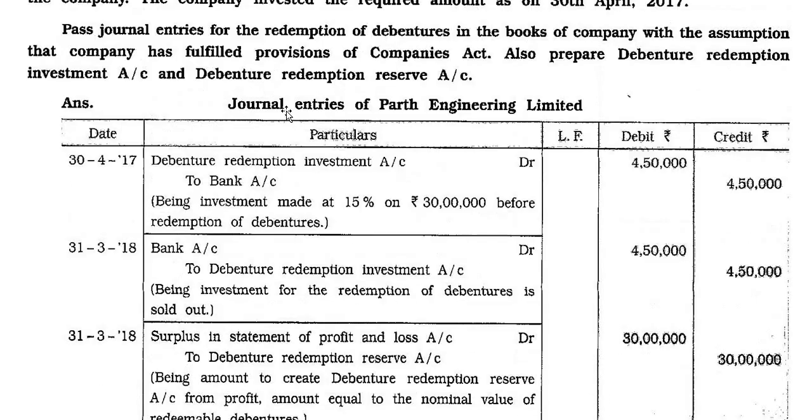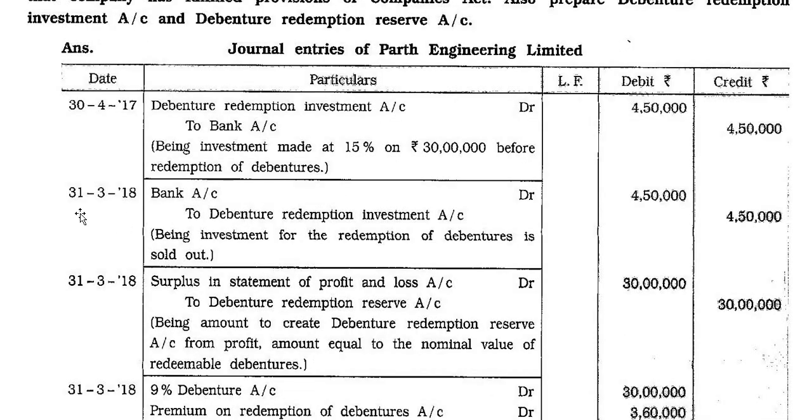Answer part: journal entries of Parth Engineering Limited. 30 April 2017, debenture redemption investment account debit 4,50,000 to bank account 4,50,000, being investment made at 15% on 30 lakh before redemption of debentures. 31st March 2018, bank account debit 4,50,000 to debenture redemption investment account 4,50,000, being investment for the redemption of debenture is sold out.